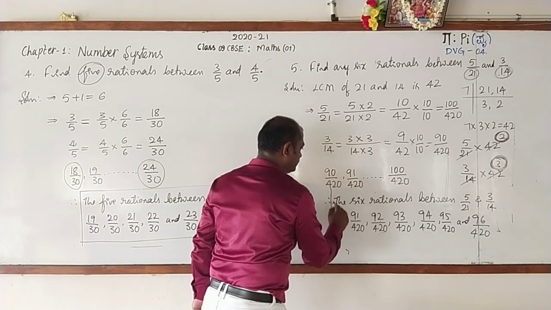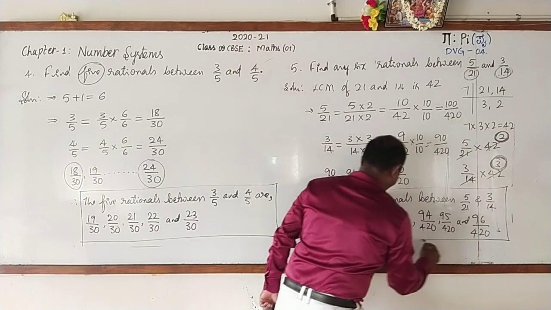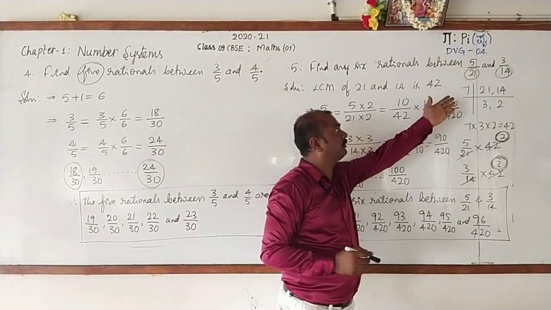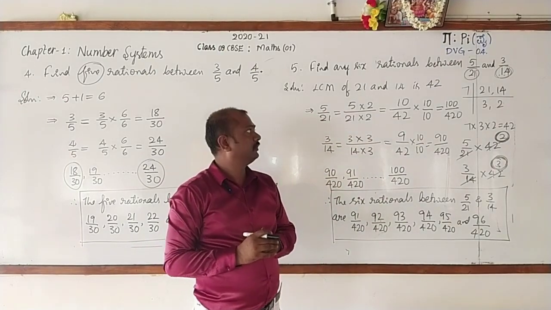So these are the 6 rational numbers between the 2 rational numbers 5 by 21 and 3 by 14.